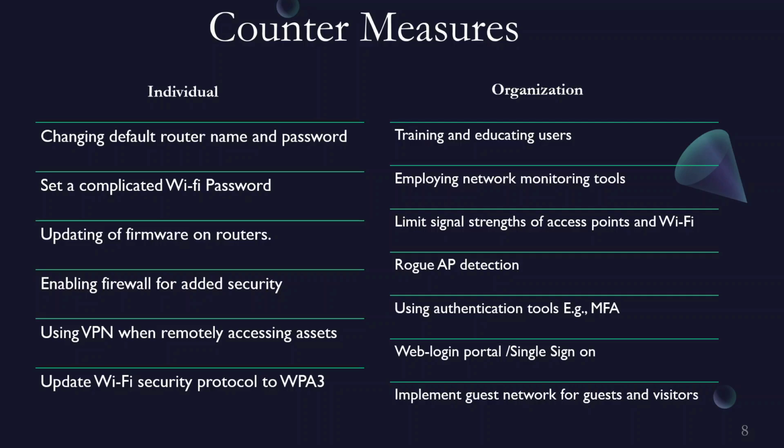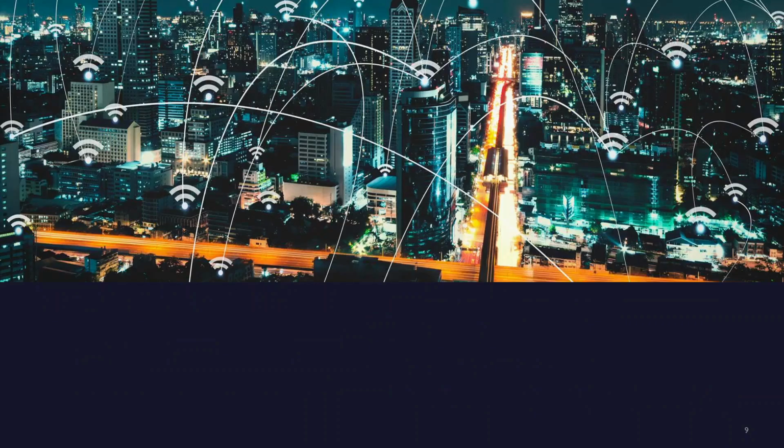So always make use of authentication tools such as MFA. When employees are logging into your Wi-Fi, you have to go an extra step to confirm who they are and make sure they have authorization to get onto your network. You can also implement a web login portal or single sign-on. And you can also implement a guest network for guests. This is going to help you limit your risk, whereby they will be on a different network and would not have access to your assets. And that's all for the countermeasures.